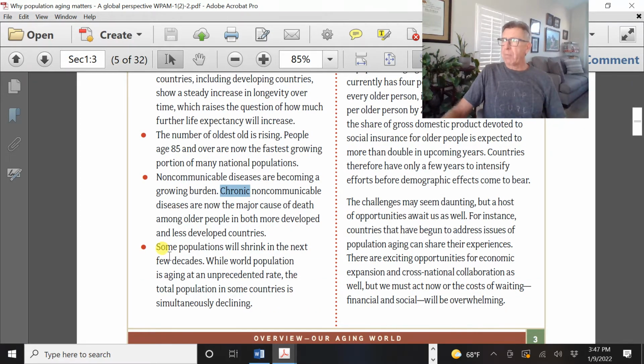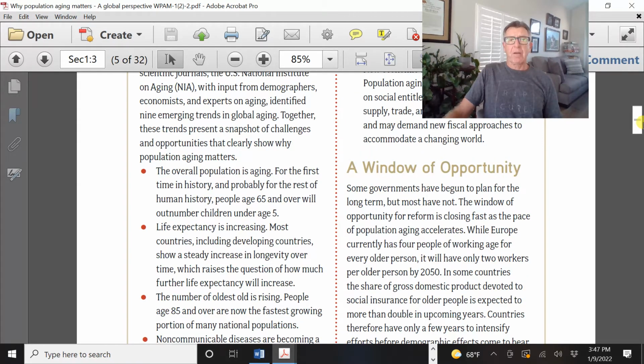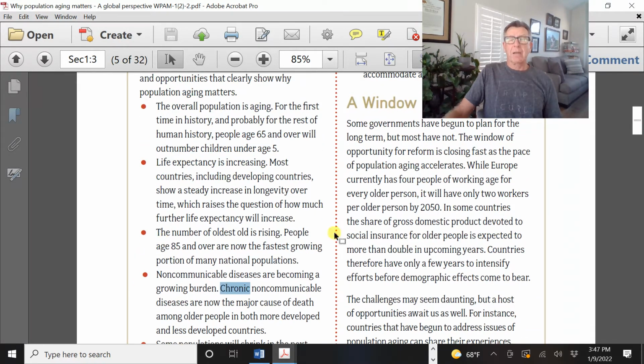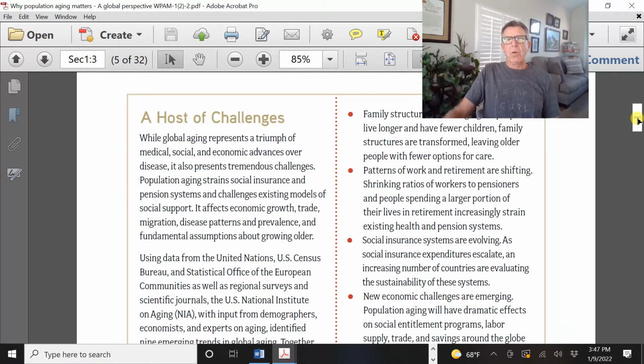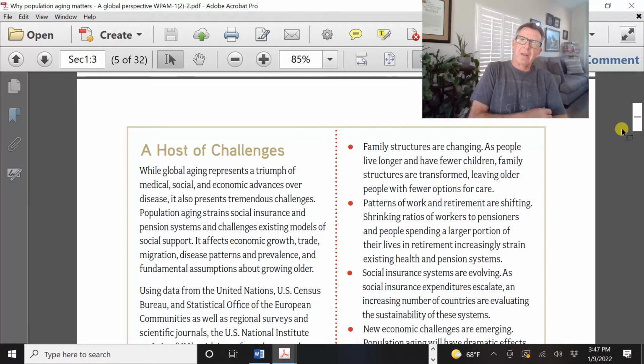While we have this kind of population momentum, where yes, we do reproduce and the population expands, this momentum has been slowing. And so we're going to see which countries are going to actually see shrinking populations. Why is that? You have growing numbers of people over the age of 85, but you have less fertility. It's so hard to survive. We're seeing that in our country. People are delaying reproduction, or just foregoing reproduction. So these are issues that are going to be talked about.